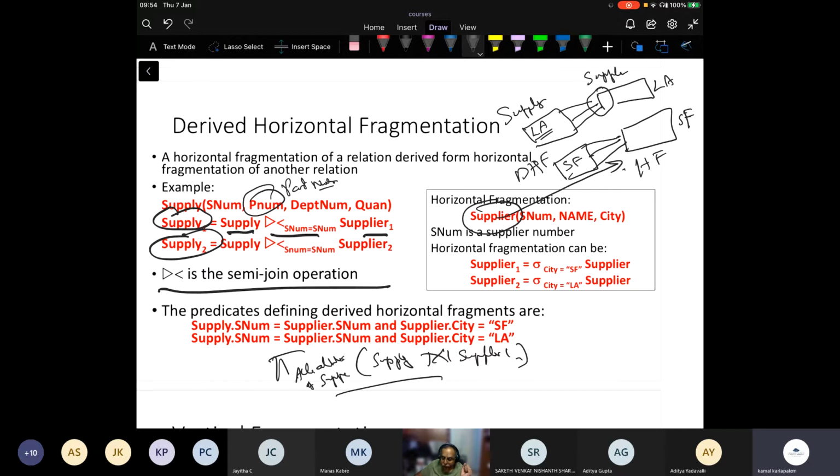So, sir, here first we get supply. You will get rows from supplier one and supplier two. Okay, first we get them, and then we make supply, and then again send them to supply. No, I didn't understand that.